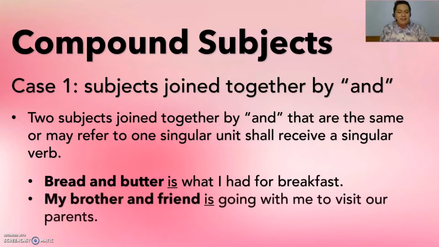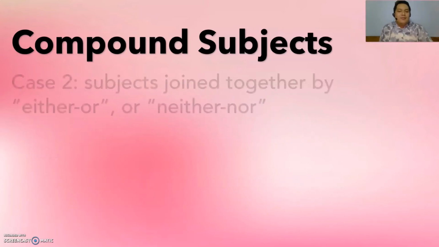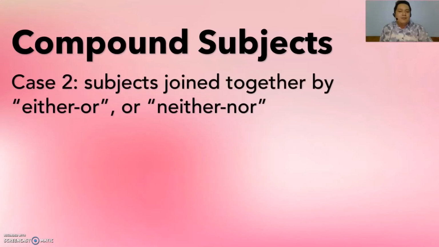Alright? Next, my brother and friend is going with me to visit our parents. We use the verb is because our subject here is referring to the same person, my brother and friend. My brother is also my friend at the same time. So it's only referring to one person. The verb that we're supposed to use here is "is." Okay? Let's proceed to case number 2 of compound subjects.